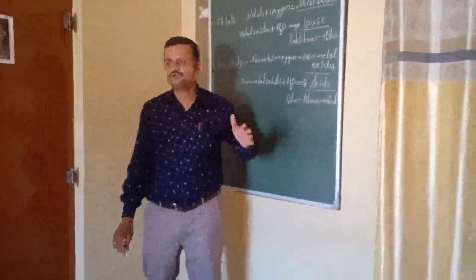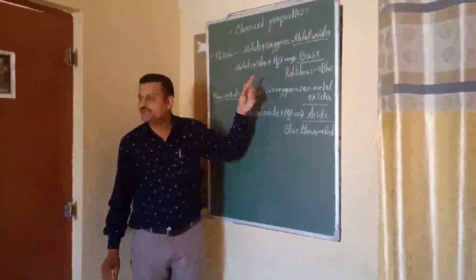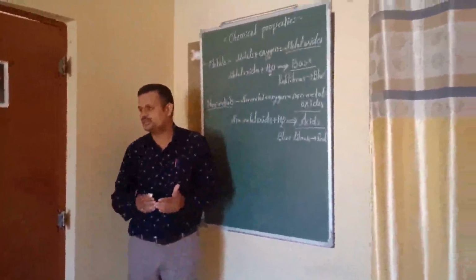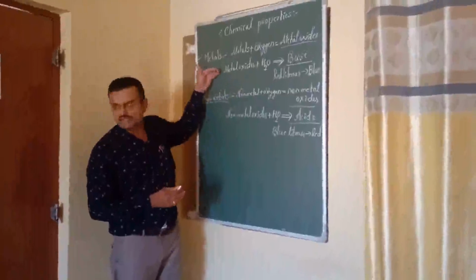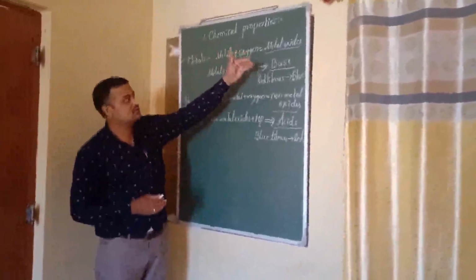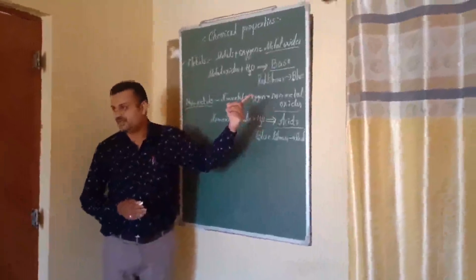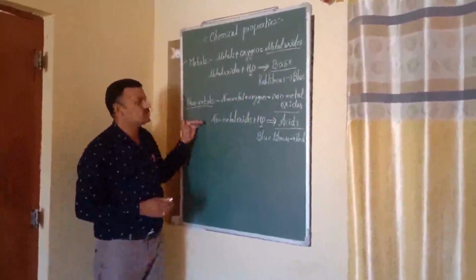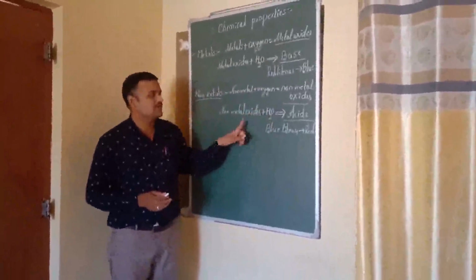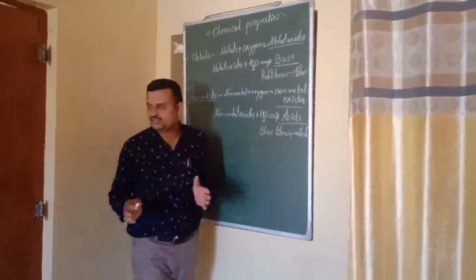So this is one of the chemical properties of metals and non-metals. So we will conclude this session that metals when they react with oxygen produce metal oxides, and when metal oxides react with water they produce bases. Okay, and when non-metals react with oxygen they produce non-metal oxides, and non-metal oxides when they react with water produce acids. Okay, is that clear? Yes, thank you.